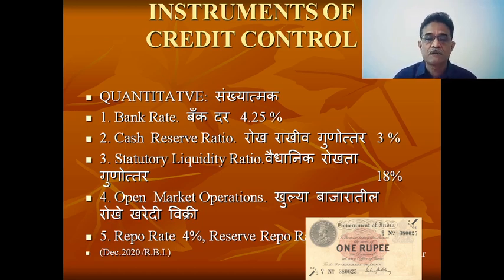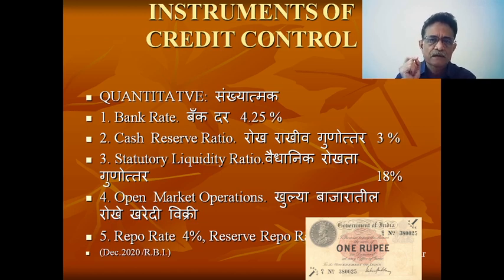What does CRR mean? Cash reserve ratio means, whenever a commercial bank accepts a fresh deposit from their customers, they have to maintain some amount in terms of cash with the RBI.